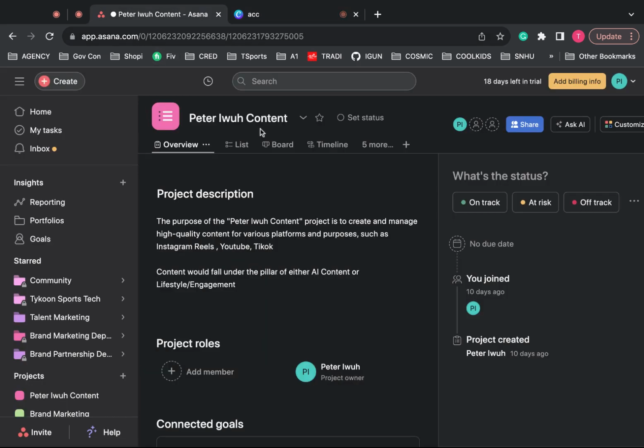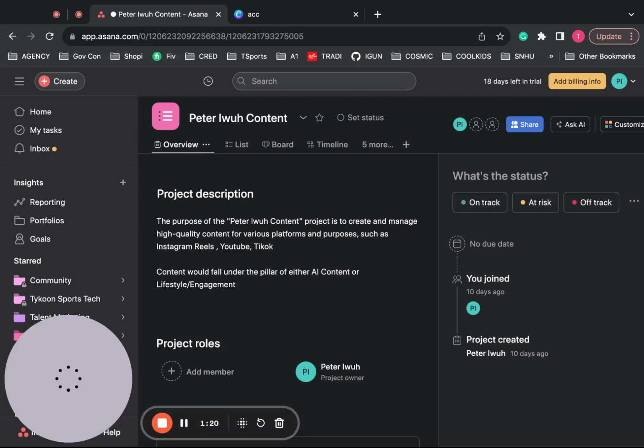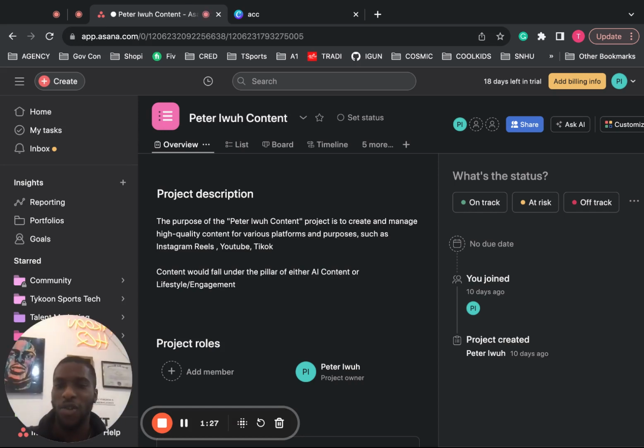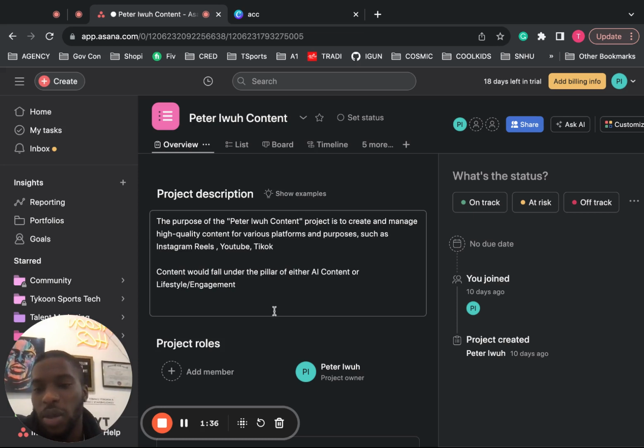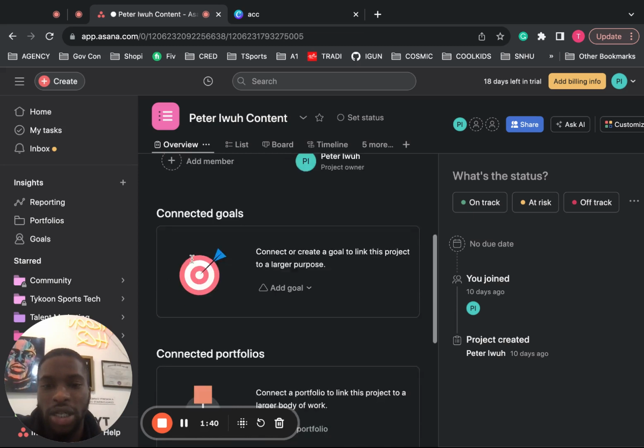So Asana overall is a project management tool and it's going to get very complex. So don't look far off on the screen, because I use it for plenty of other things that if you try to get a grasp of right now, you're probably going to get confused. So just understand that Asana is a project management platform where you can manage your tasks. And I'm going to show you an example of how I use it.